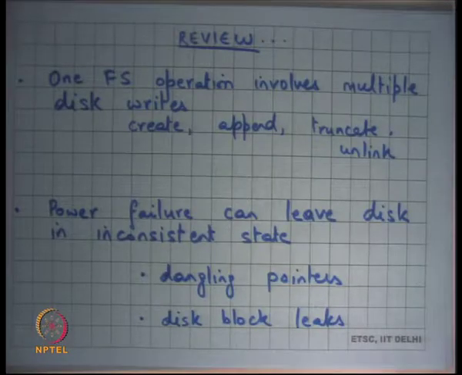Truncate, same thing, but this time you are removing blocks from the file. Appending was adding blocks to the file. Truncate is just removing blocks from the file. So let's say truncate just removes the last few blocks from the file, and unlink, similar thing, you're just removing a file from a directory. And once again, all these operations involve multiple disk writes, typically 4 to 8 disk writes per operation.